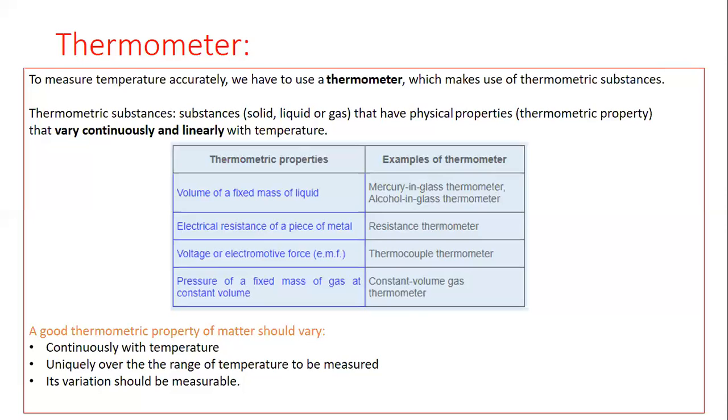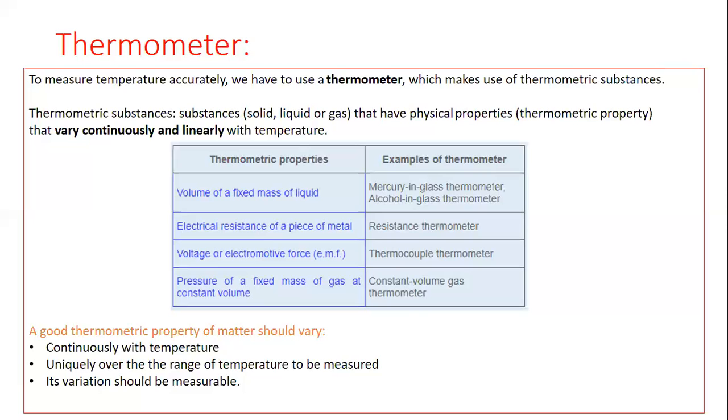Remember this point: a good thermometric property should vary continuously and linearly with the change in temperature. And a good thermometric property of a matter should vary uniquely over the range of temperature to be measured. It means you are not considering a physical property which changes only at a fixed temperature. You need to consider the physical property which changes continuously over a range of temperatures. And the variation of the thermometric property should be measurable.